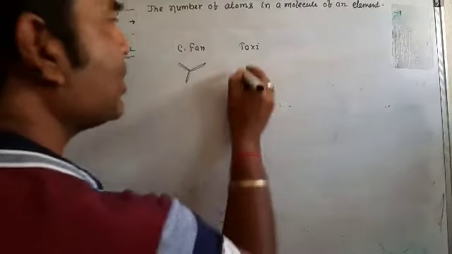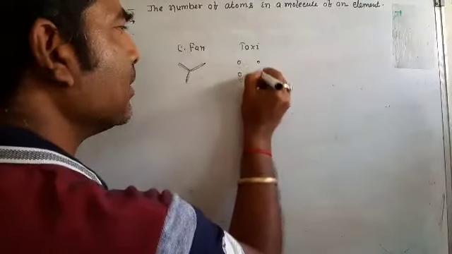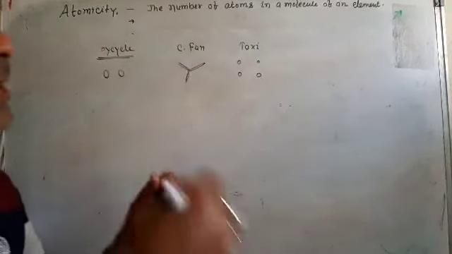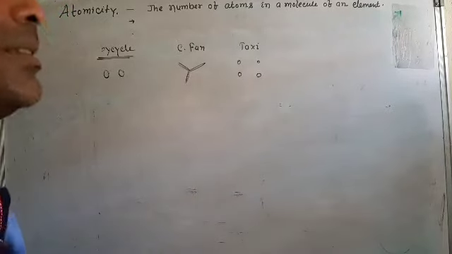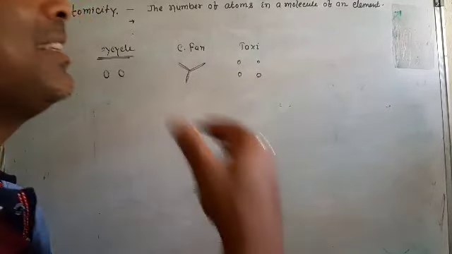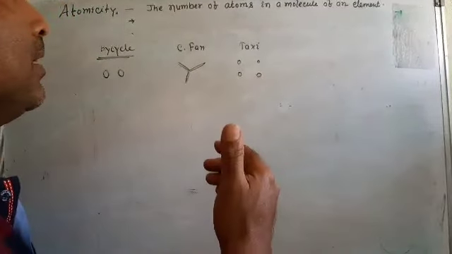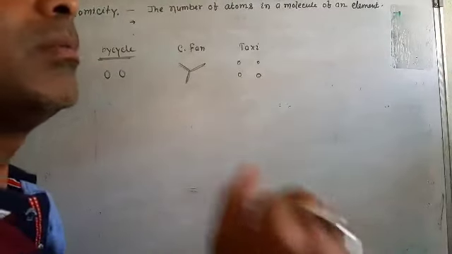If I say taxi, generally there are four wheels. So a bicycle always exists with two wheels, a ceiling fan always exists with three wings, and a taxi always exists with four wheels.